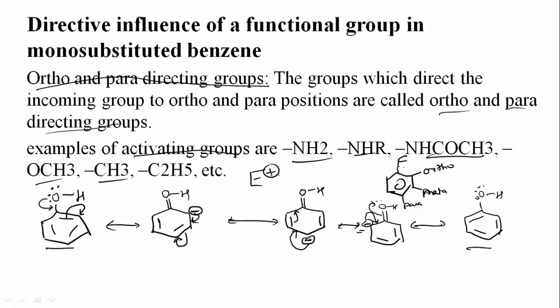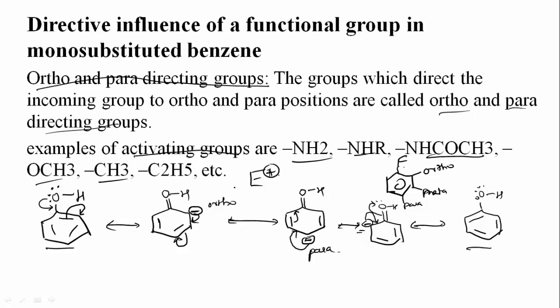Since it requires electrons, it will attack the electron rich center, where the electron density is more. So in this benzene ring, at what position is the electron density more? Wherever the minus charge is observed here, there the electron density is more. Therefore this electrophile will attack either the ortho or the para position. So the OH group will act as an ortho and para directing group.